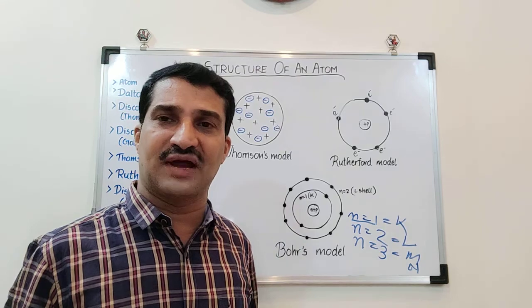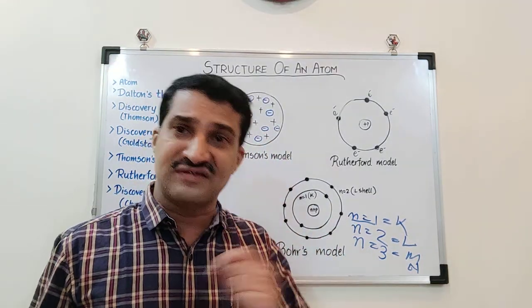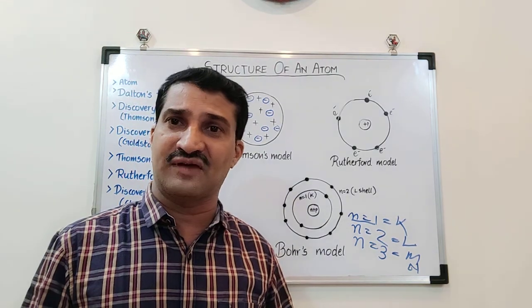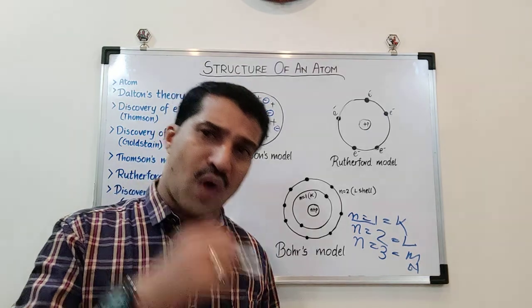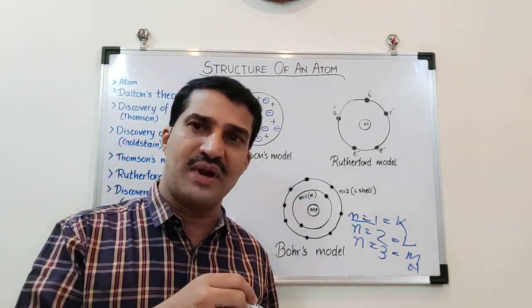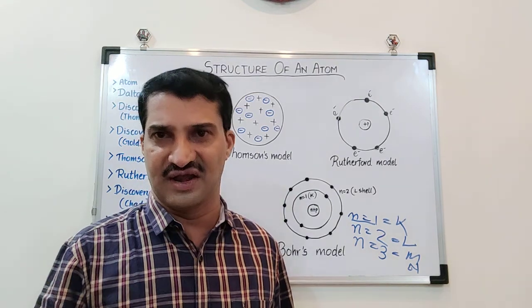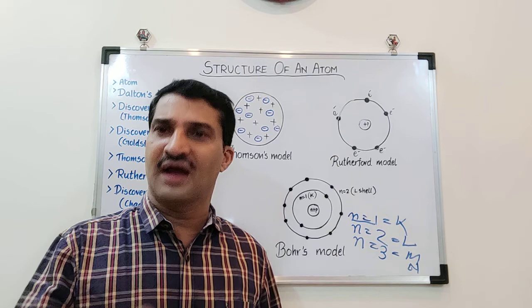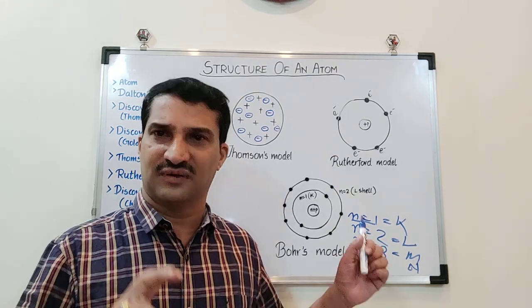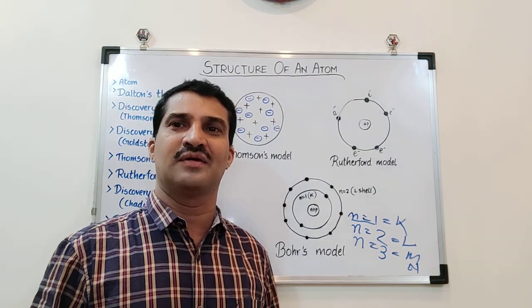He further explained that while moving in a particular orbit, the electron does not emit or absorb radiation. But when it jumps to a lower orbit, it emits radiation, while when it jumps to a higher orbit, it gains radiation. So basically, this is a brief about the structure of the atom. Thank you very much.